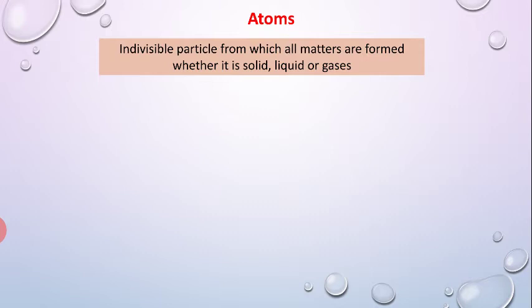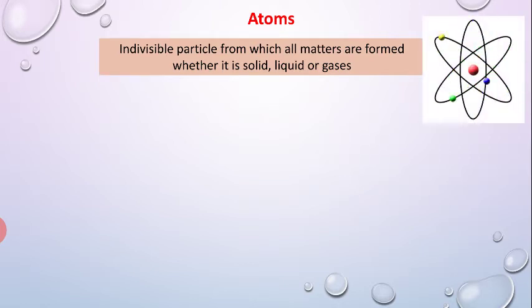Individual particle means that it cannot be divided, and this individual particle makes all matter, whether it is solid, liquid or gas. Solid means ice, liquid means water and gas means water vapor. All these things are formed from atoms.